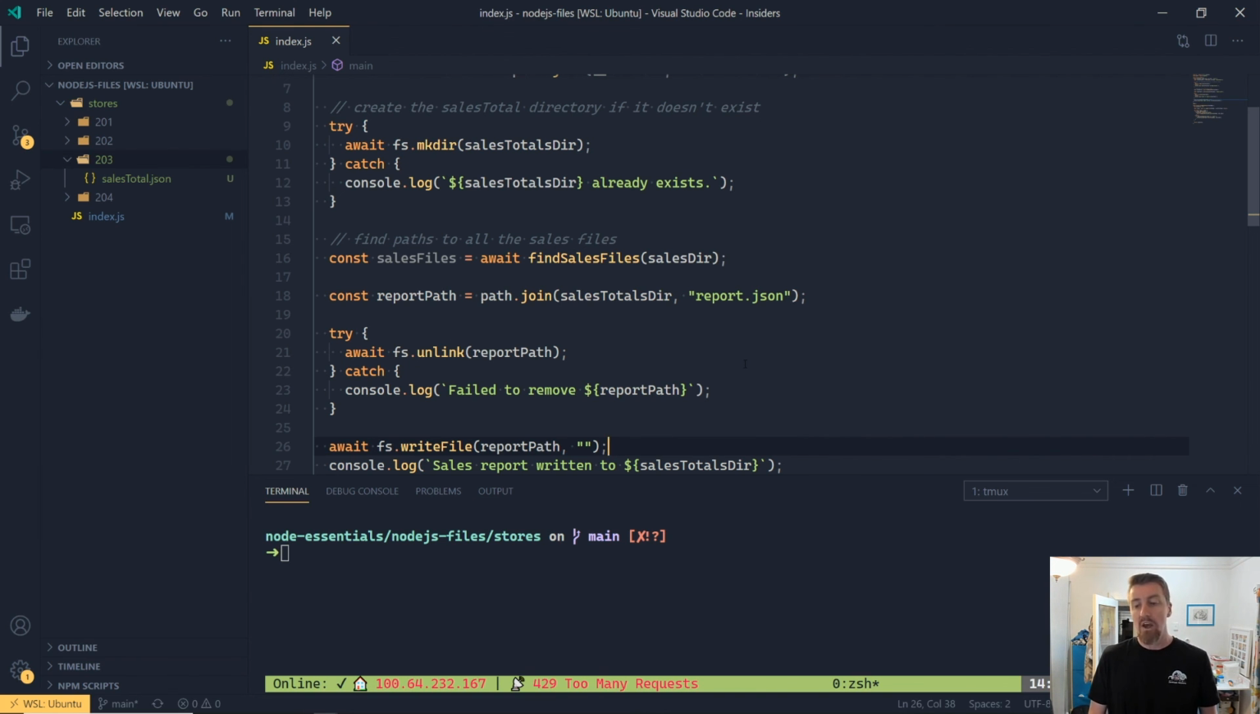But we're almost there. We've stubbed out the way that we're going to be writing our files using the Node.js modules. In the next video, we're going to create that file and actually write the file contents properly to disk.